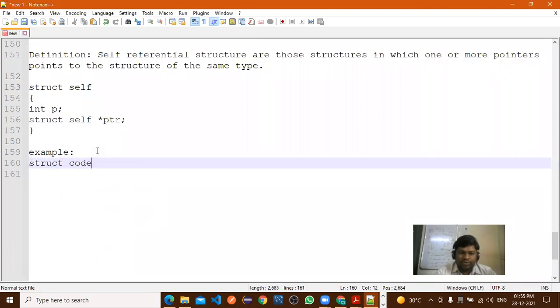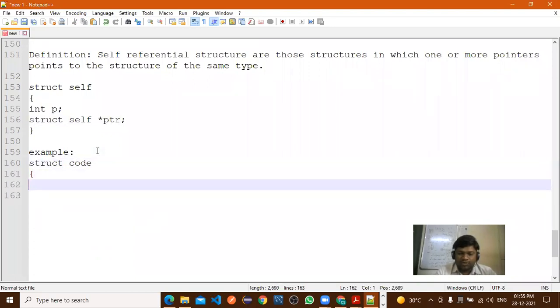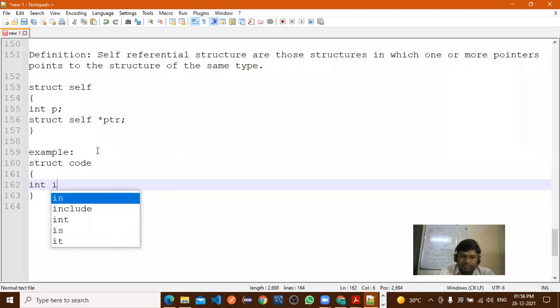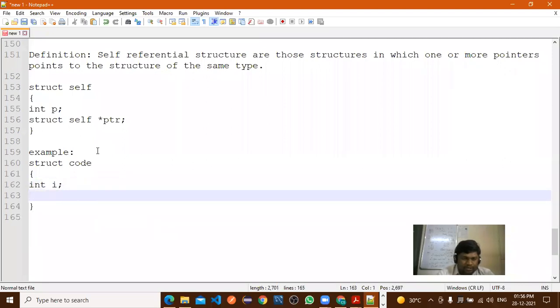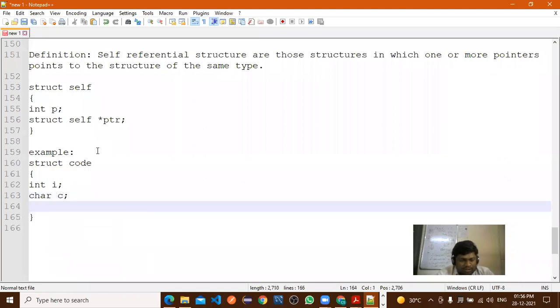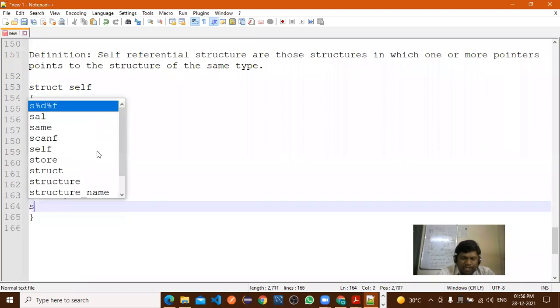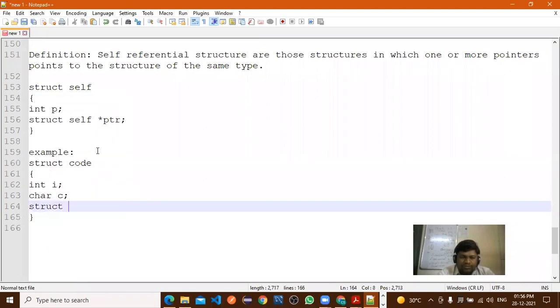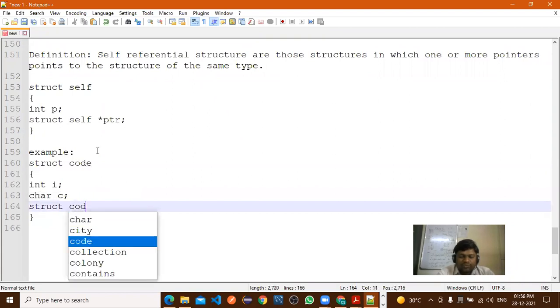Struct code will take. Struct code. In that, int i is the integer variable. After that, char c is the character variable, and next we'll take struct code.